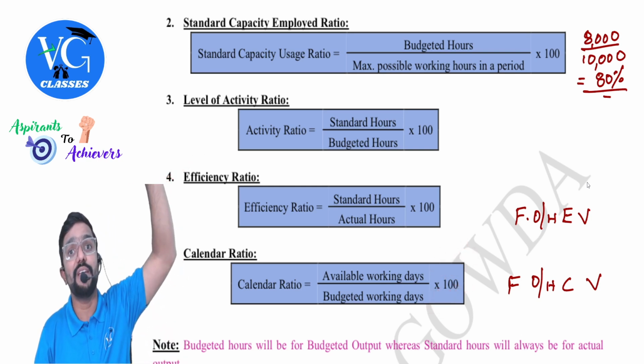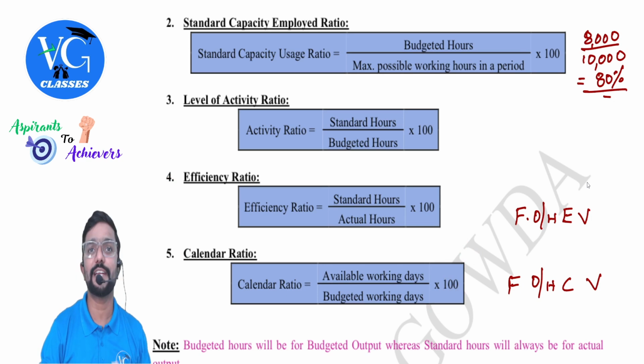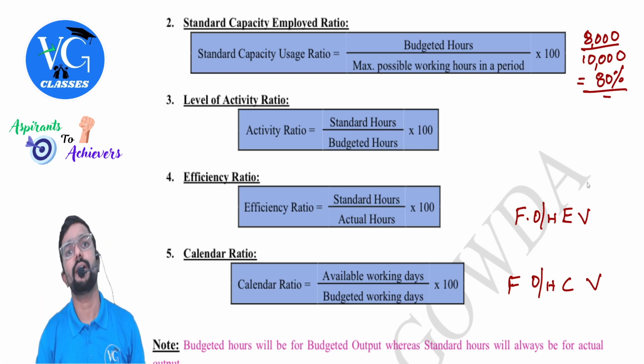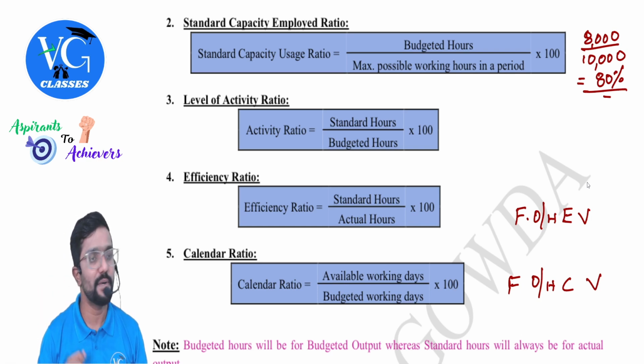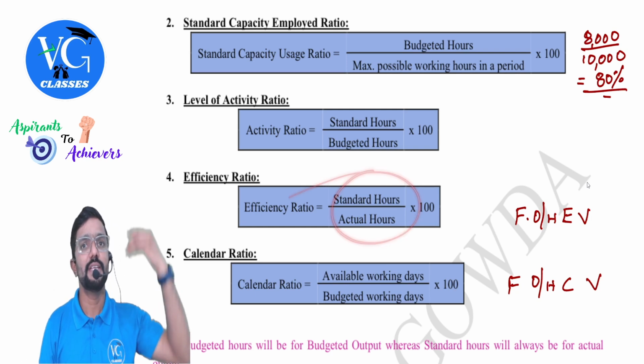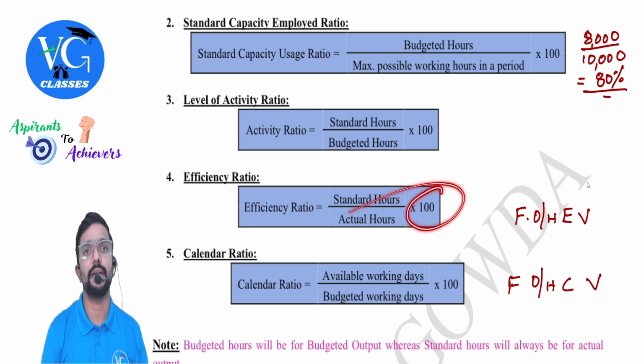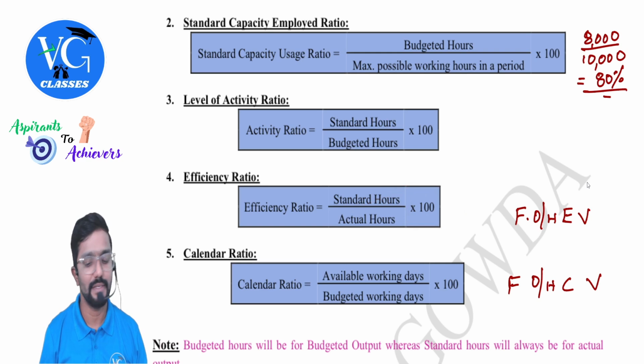Next, efficiency ratio. Guys, efficiency variance we had, what is it, sir? Standard hours for actual output minus actual hours worked into standard rate per hour. Okay, same way, instead of deducting, you divide here. Standard hours divided by actual hours worked into 100. Clear? Yes, sir.